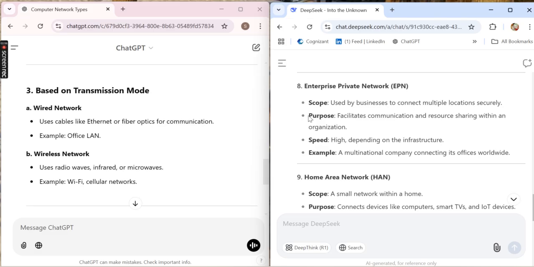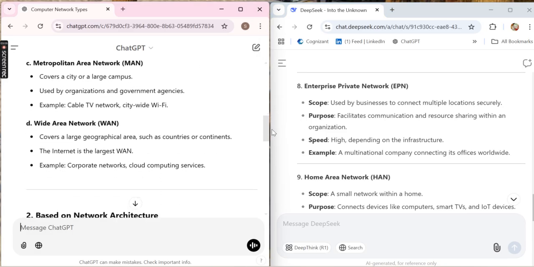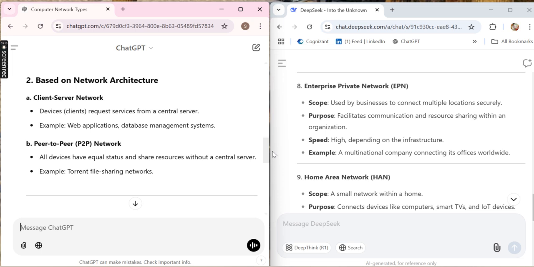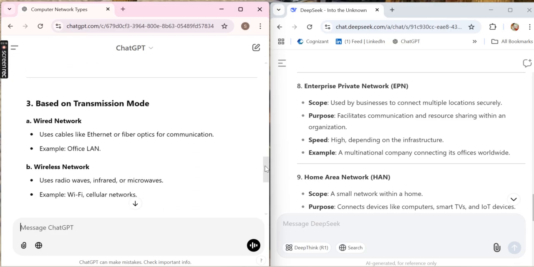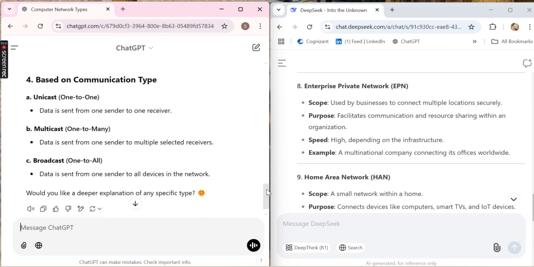You can see for each network what is the scope, what is the purpose, what is the speed, what is the example. Here you can see the main network types are mentioned with the definition. After that it mentions the architecture-wise explanation, then mode-wise explanation, and then based on the communication type, what communication we can use, that is mentioned.